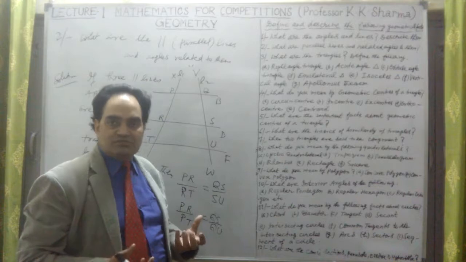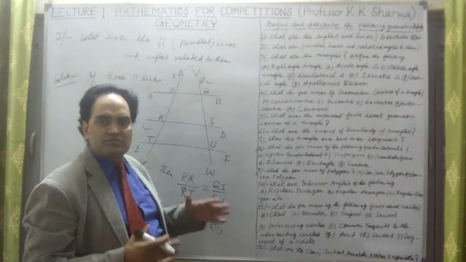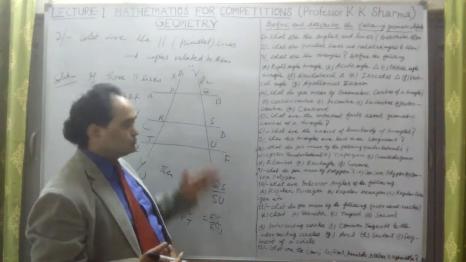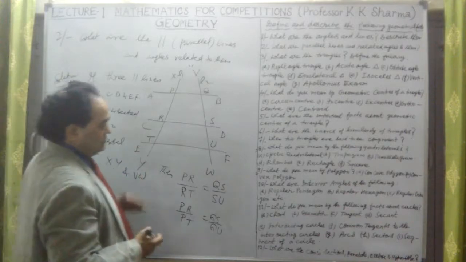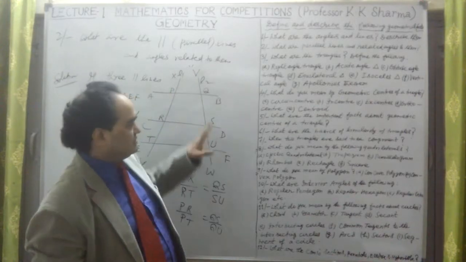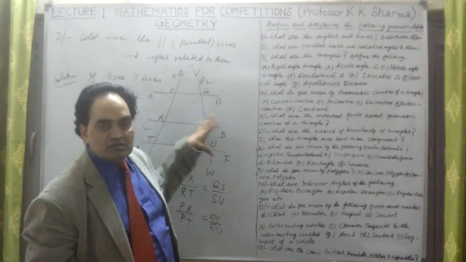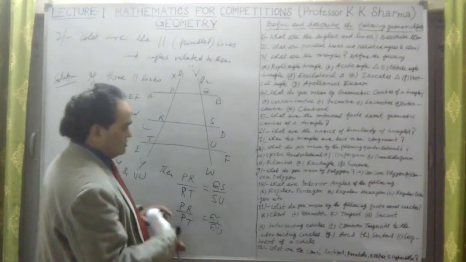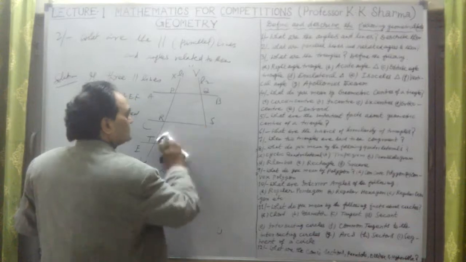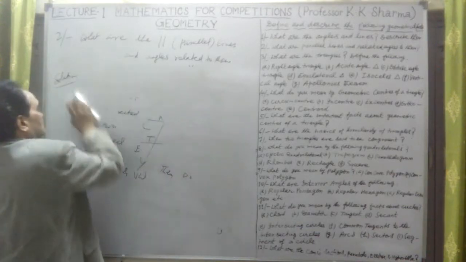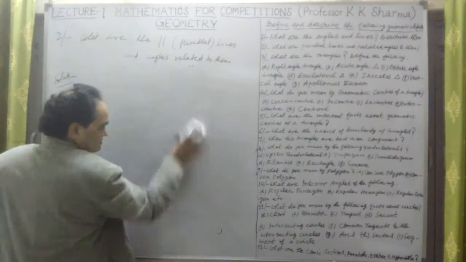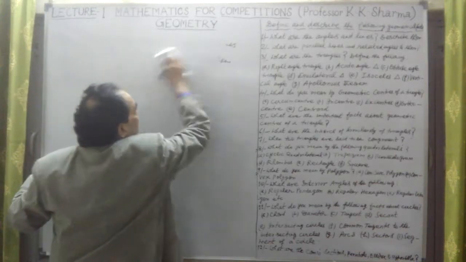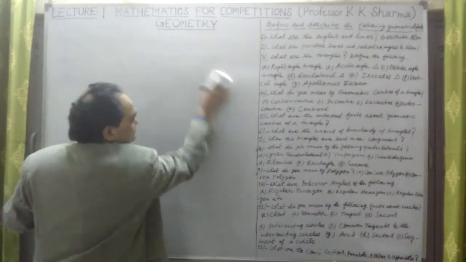So the intercepts made by these transversal lines with the parallel lines are in proportion. They are proportional. If parallel lines are intersected by two transversal lines, the intercepts made by them have some ratio. You can say they are in the same ratio. Three parallel lines are intersected by two transversal lines, then the intercepts made by them have a ratio. They are proportional. Question number 2 we have completed. Let me now talk about question number 3.